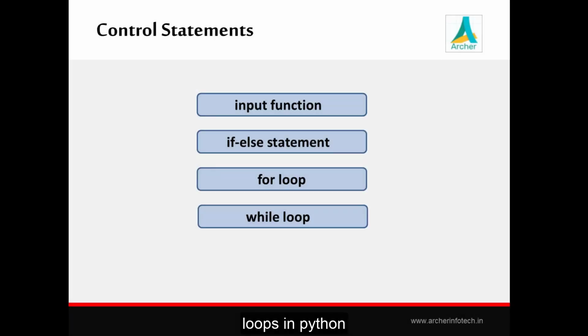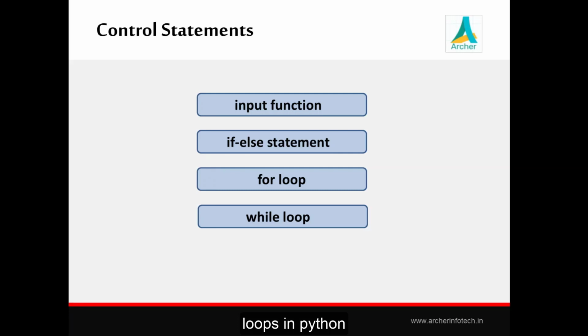Now we'll see our next control statement, that is loop. Previously we have seen the if-else statement, which is a decision control statement. In case of decision control statement, our execution depends on one condition. If the condition is true, a certain set of instructions get executed. If the condition is false, a different set of instructions will get executed. So that is how decision control works.